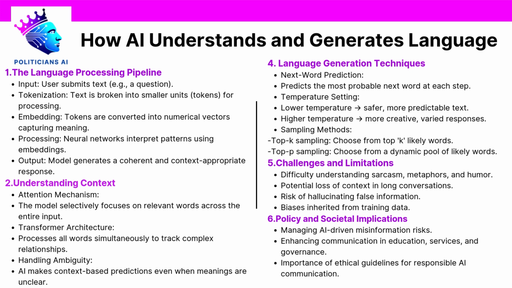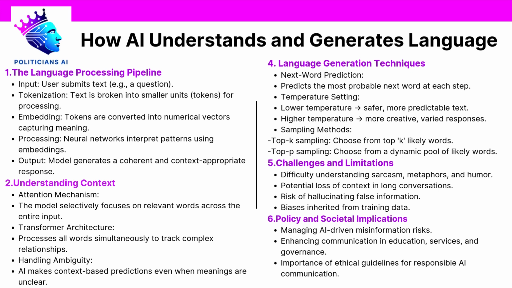2. Understanding context in language. One of the revolutionary advances in recent AI research has been improving how machines handle context, the backbone of meaningful communication. Early AI models struggled to remember what was said earlier in a conversation. They viewed text sequentially, one word at a time, losing the broader meaning. Today's models, using attention mechanisms within transformer architectures, have changed that.